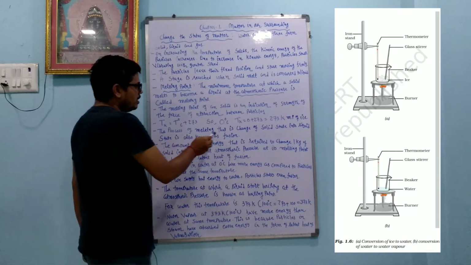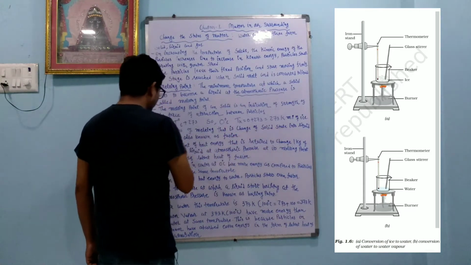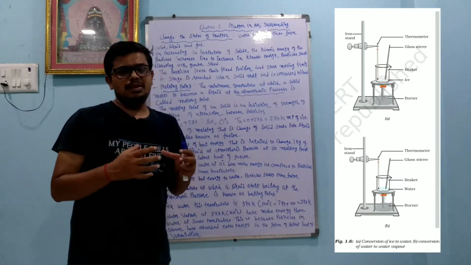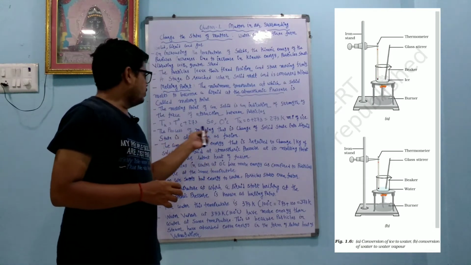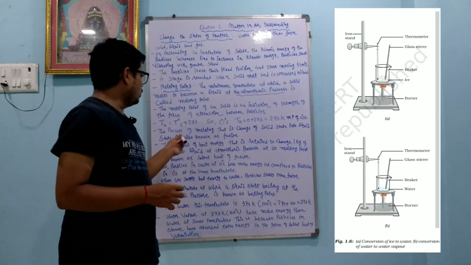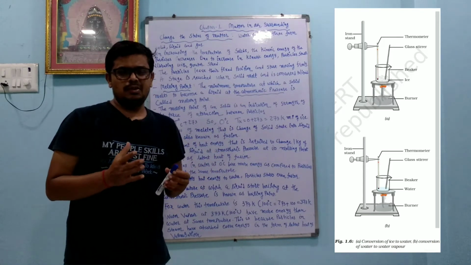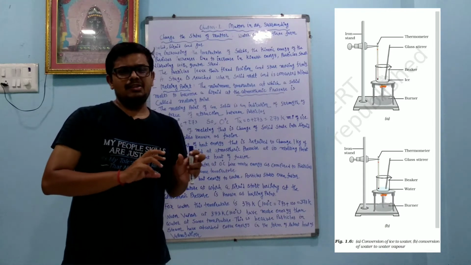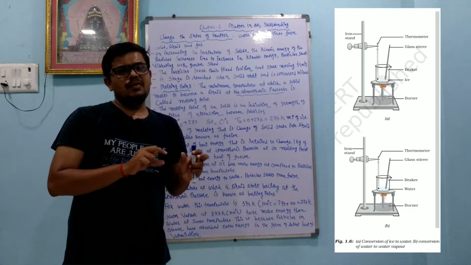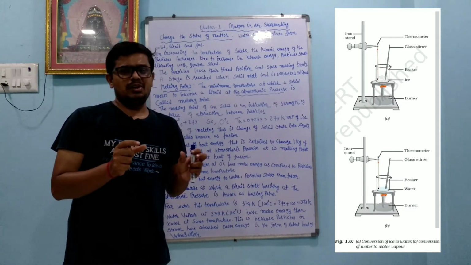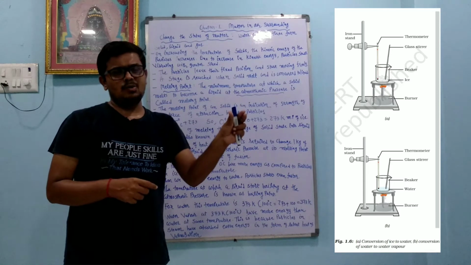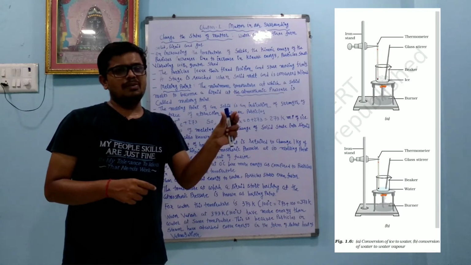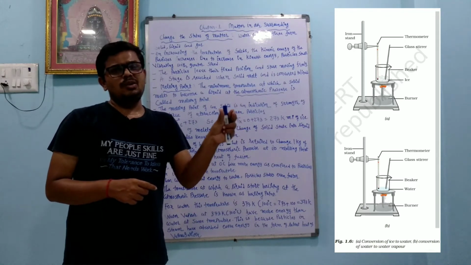The process of melting, that is, the change of solid state into liquid state, is known as fusion. So what is called fusion? Fusion means the process in which the solid state converts into the liquid state. Understand? But think about one condition: we get ice at 0 degrees Celsius and we get water also at 0 degrees Celsius. Suppose we put the ice outside at 0 degrees Celsius, without giving any heat, does it convert into liquid form?